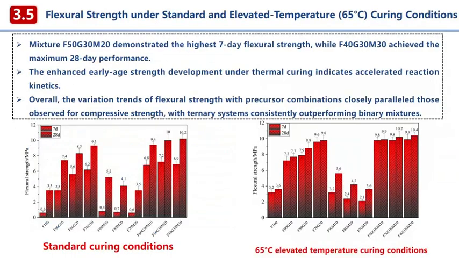The story for flexural strength is perfectly consistent. The trends mirror those of compressive strength. Ternary systems consistently outperform binaries, with F40G30M30 again leading the pack. This coherence between compressive and flexural behavior strengthens our confidence in the observed synergies, indicating a fundamental improvement in the microstructure and binding capacity of the mortar, not just a singular property enhancement.